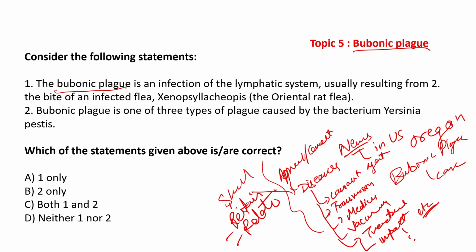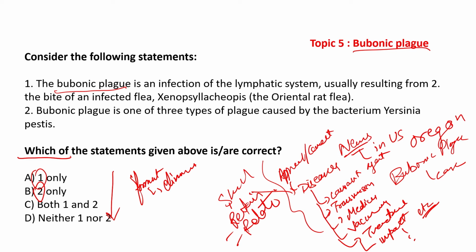If you see the format, here you can use elimination because it is asking specifically which. So, statement 1: Bubonic plague is an infection of the lymphatic system, usually resulting from the bite of an infected flea, Xenopsylla cheopis, the oriental rat flea.